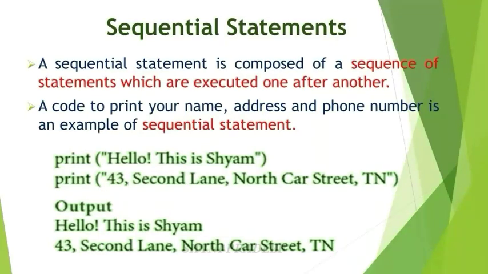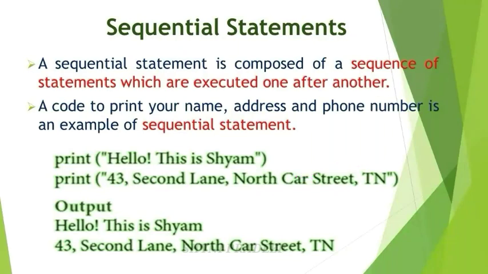To print a person's name and address: print "Hello, this is Shyam", and the next statement is print "address 43 second line TN". This is the first statement, this is the second statement. The sequential statements are executed in the sequential order, which means one after another. So first this statement will be executed and next this statement will be executed.